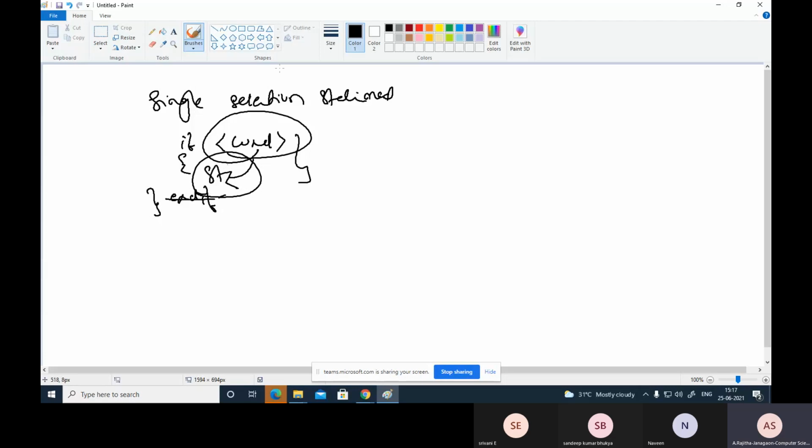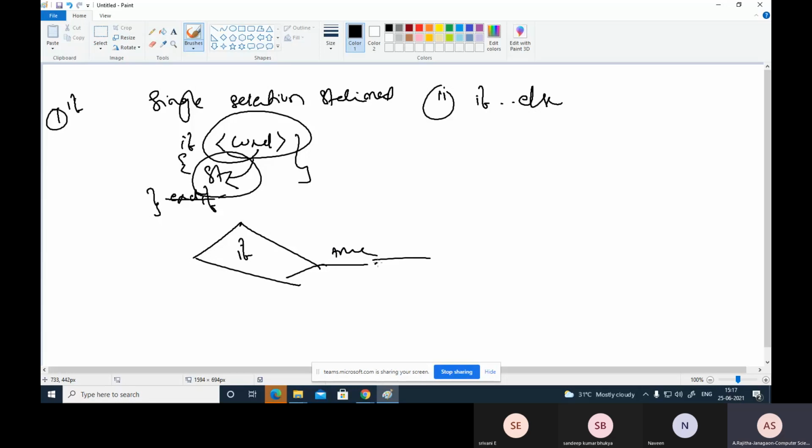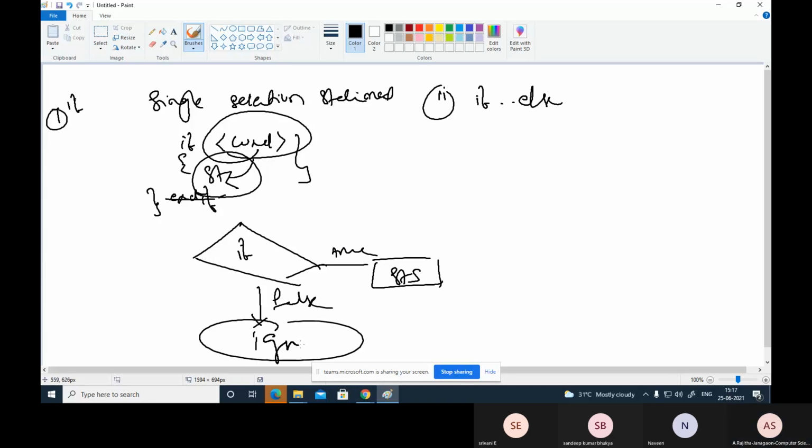This is the first one, and the second one is the if else. Here you can write like this: suppose some condition is there, and if the condition is satisfied, that means true, the statement is executed here. And if it is false, then it is ignored.